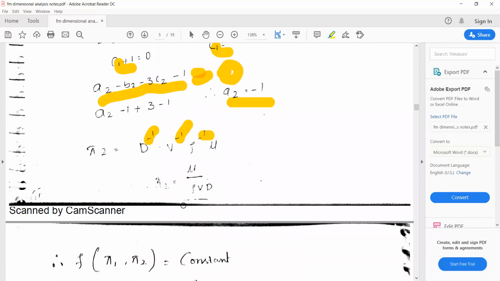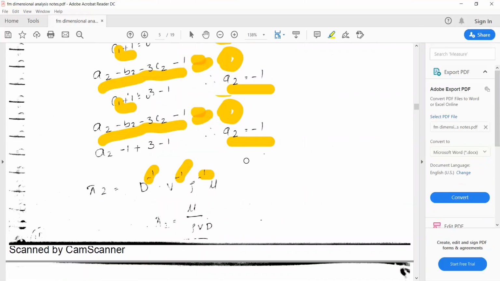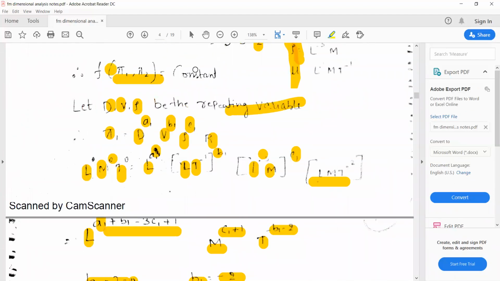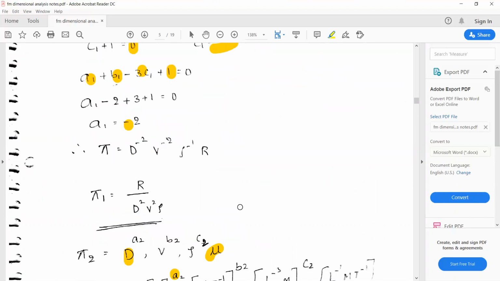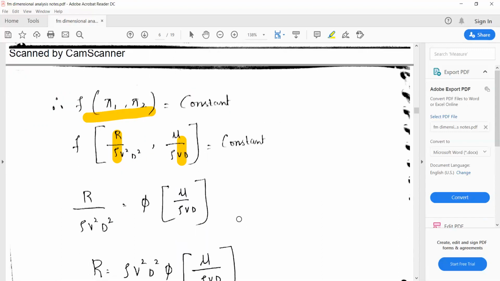Now we have got the expression for pi1 and pi2. Therefore pi1 is equal to a function of pi2, whatever the previous equation you had here, you substitute the expressions for pi1 and pi2. Since r is a dependent variable, they have moved the first term outside.